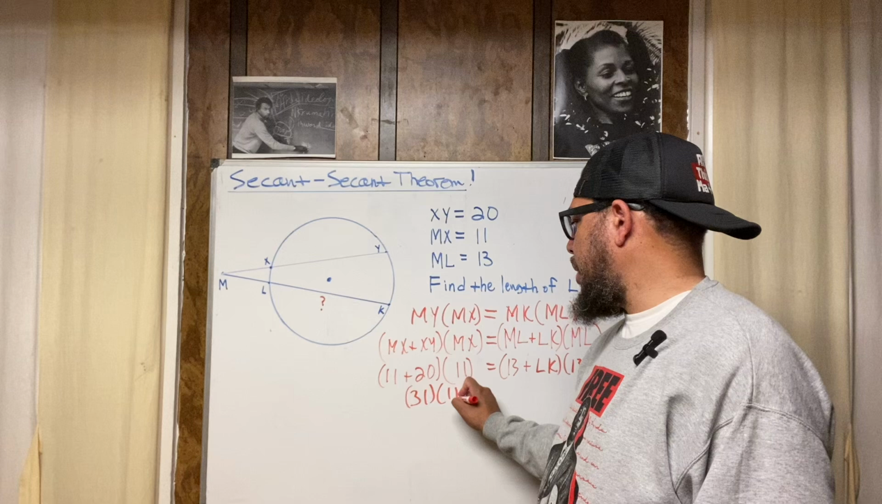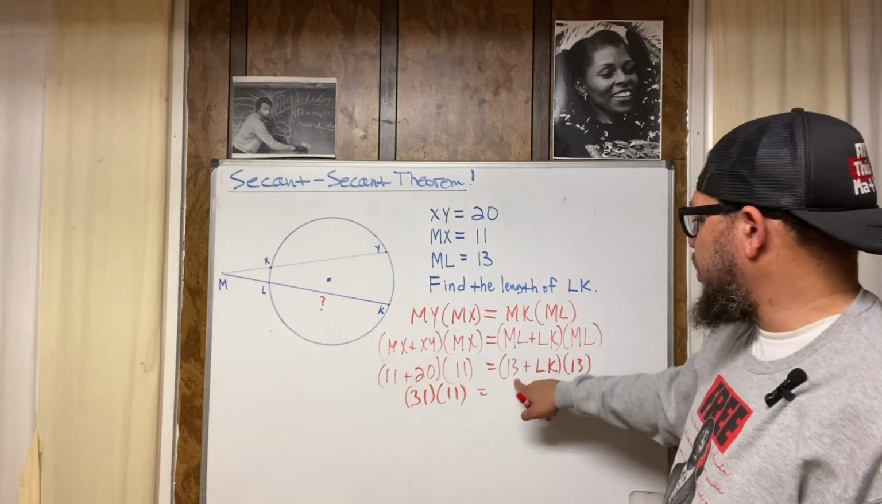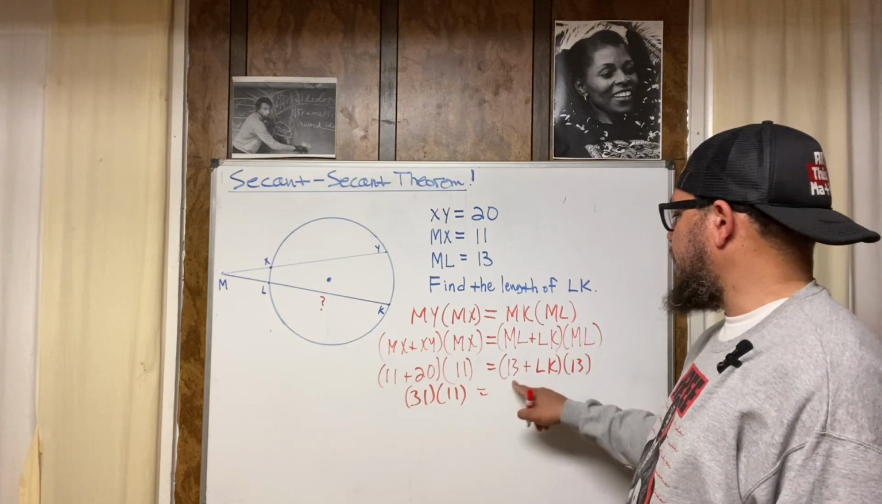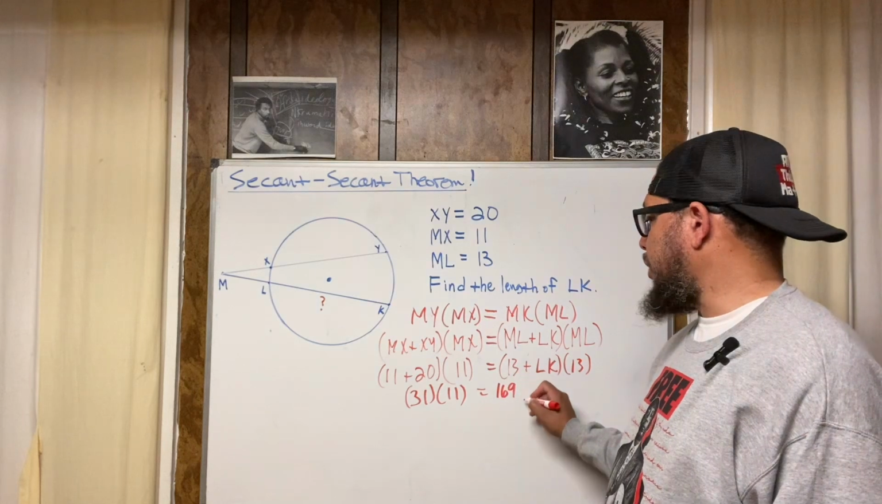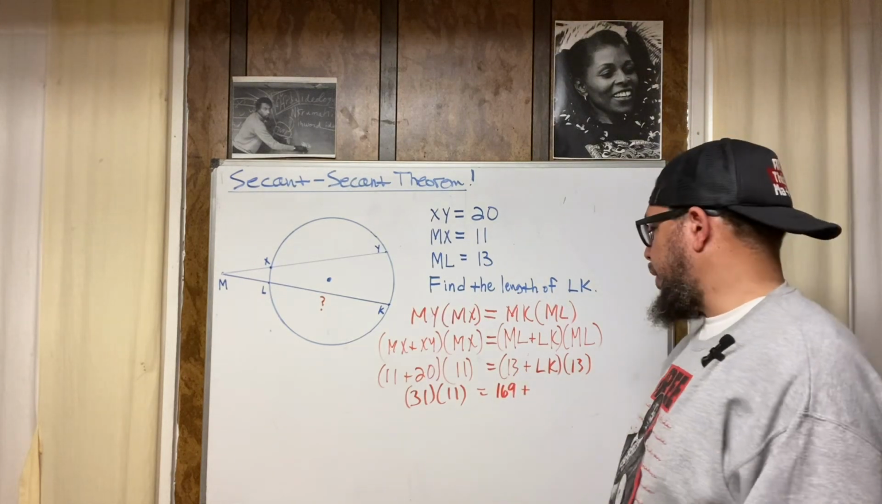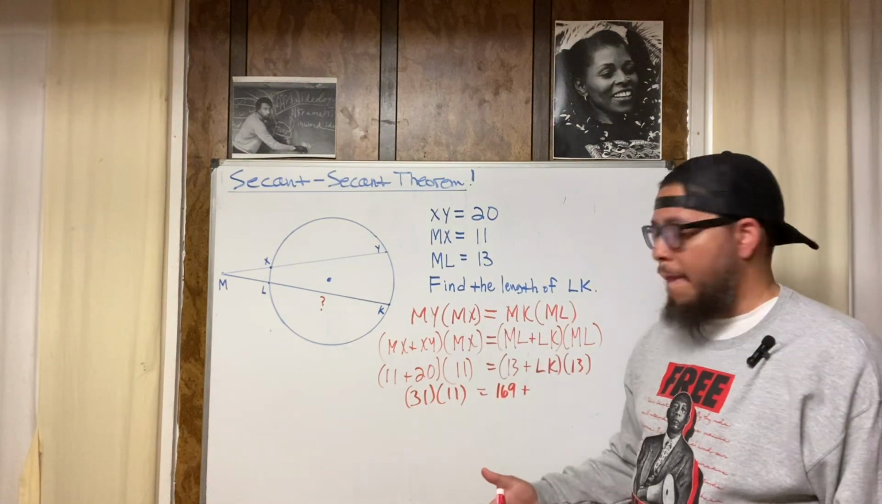Then we're going to do 31 times 11 in the next step. Then we're going to do 13 plus LK, 13 times, let's distribute this 13 to both of these. 13 times 13 is 169. You should know your multiplication facts, your 13 facts. And you should know your perfect squares. 169 is a perfect square because 13 is its square root, right?